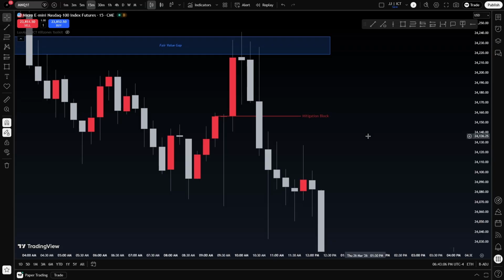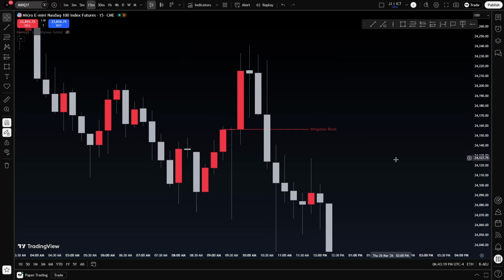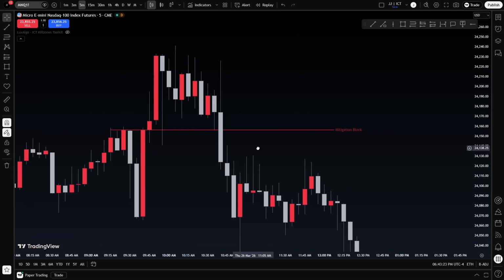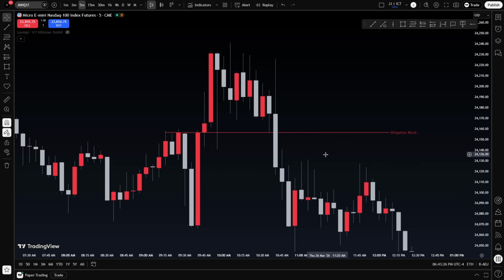I just gave it to you. Mitigation block, liquidity void, breaker block, fair value gap, order block, rejection block, and what did I just say? Volume balance. Those are the seven, starting from strongest to weakest. That's what I just did, strongest to weakest. So going back even deeper into the time frames, let's look here.